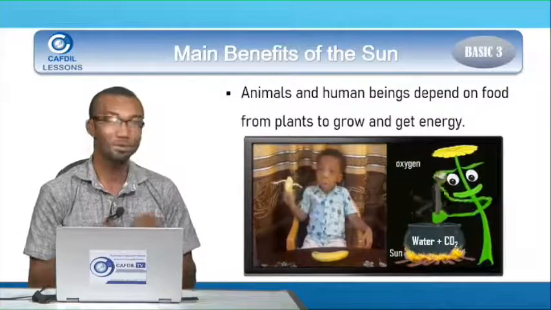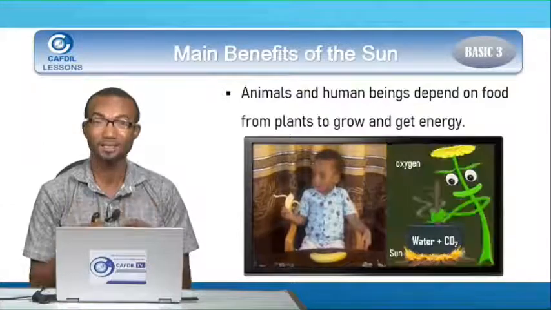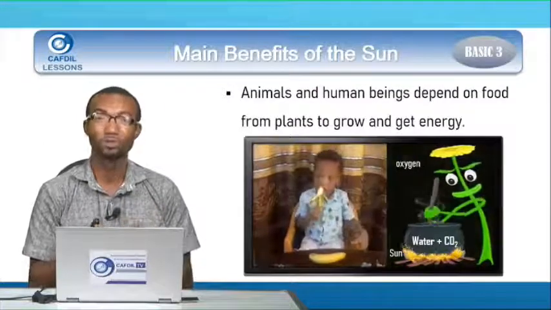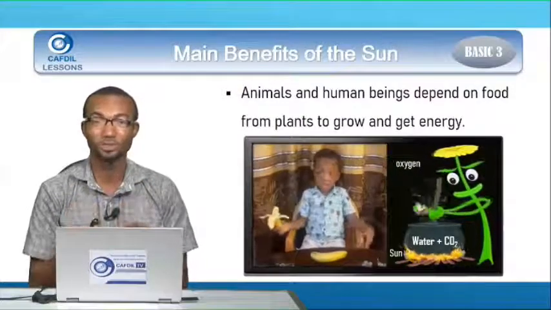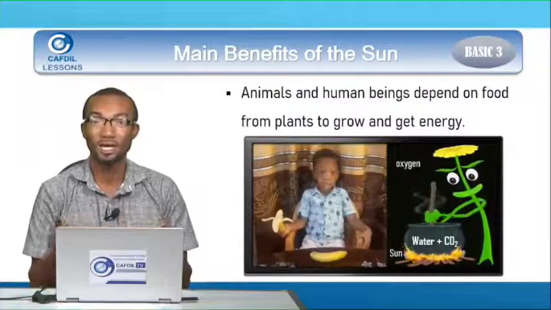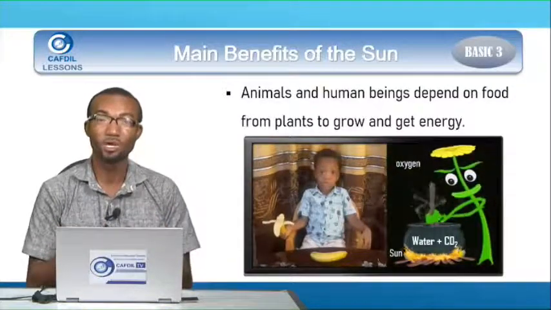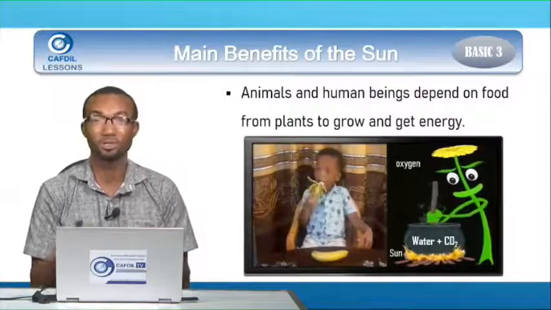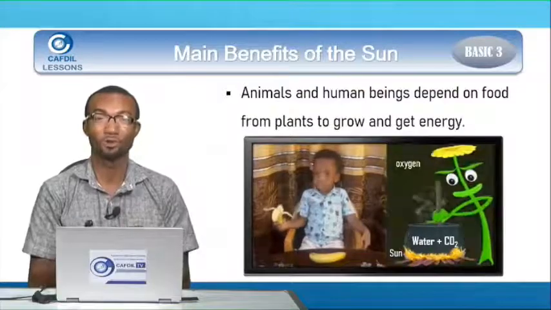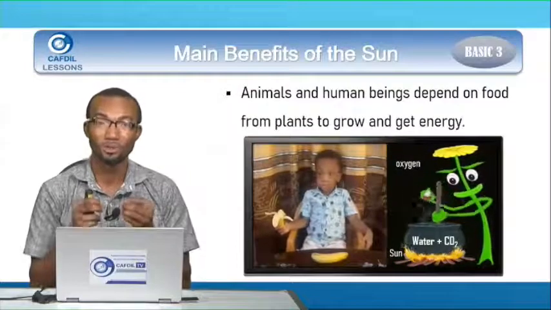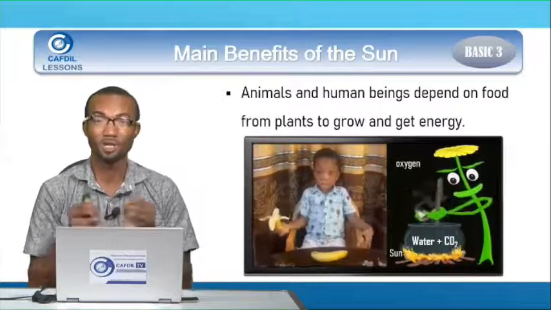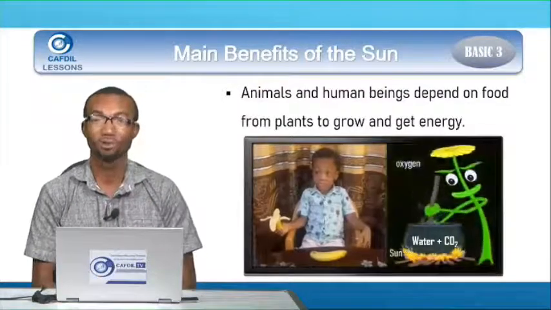So Kate, you see how important the sun is in the life of plants. If plants are not able to cook their food so that we can also get something to eat, we will all die. The animals will die, and then we human beings will also suffer. We will die because most of the food that we eat, we get from plants. So plants use sunlight to prepare their food, and it's one of the main benefits of the sun to the earth.